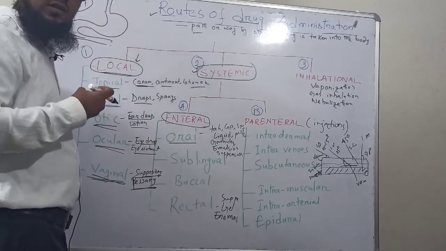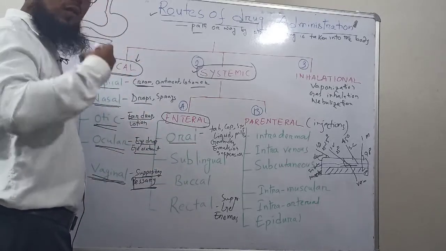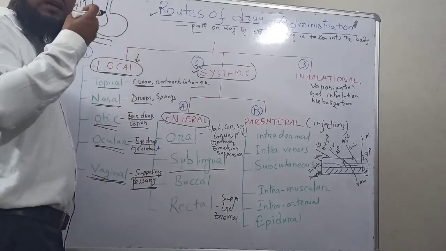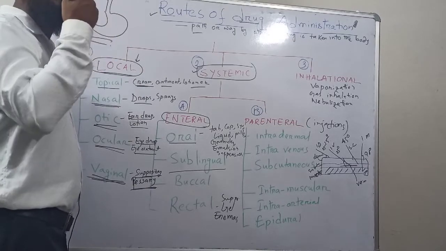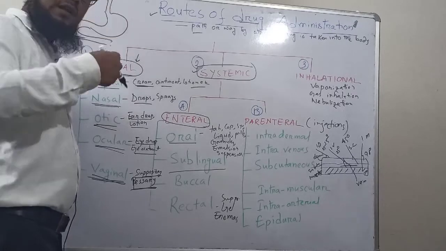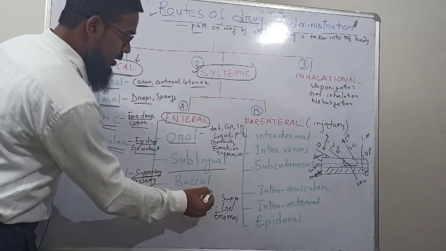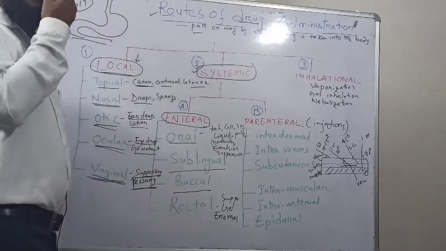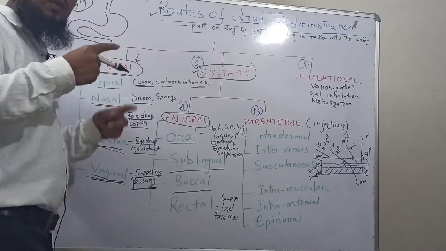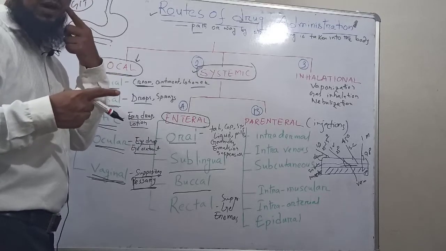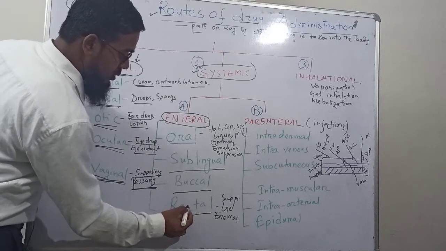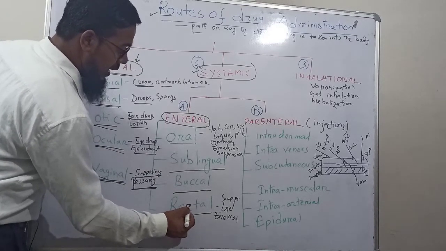If we take any drug orally, through our mouth, that is the oral route. Sublingual: the drug is kept below the tongue, but it produces its systemic effect. Buccal: the drug is kept in the mouth and dissolves there, but it does not produce its action in the mouth, it produces a systemic effect. And in the rectal route, the drug is kept in the anus.